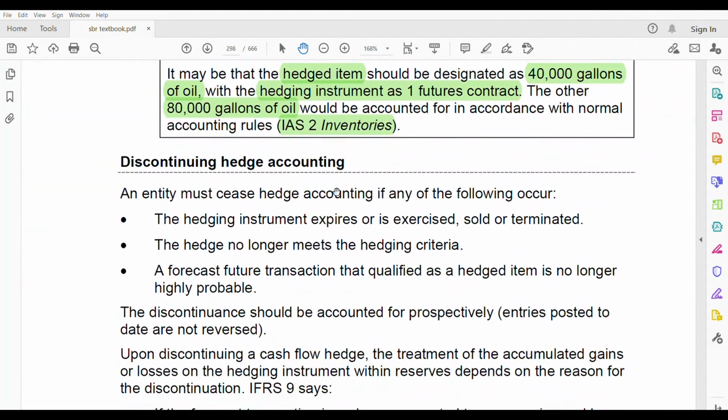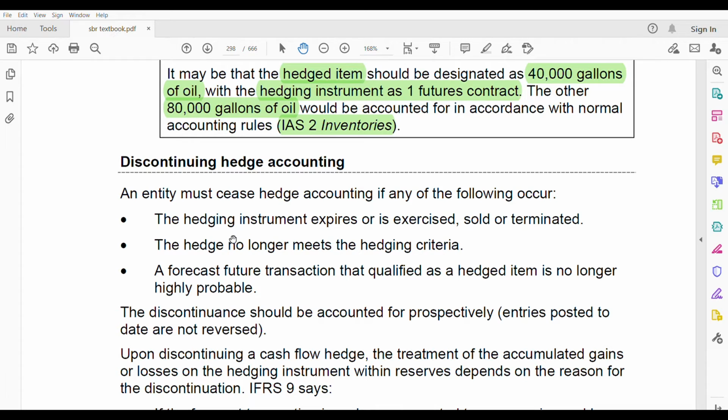Now let us go to discontinuing hedge accounting. Remember, you can discontinue also, but some conditions have to be met before you can discontinue. What are they? An entity must cease hedge accounting if any of the following occur. The hedging instrument expires, or is exercised, or is sold, or is terminated. Let's say option. Option is a hedging instrument. When the option is expired, you cannot use hedge accounting anymore. Or even if the option is sold, or exercised, or terminated, it means you have to cease hedge accounting.